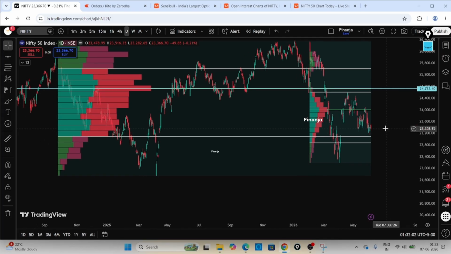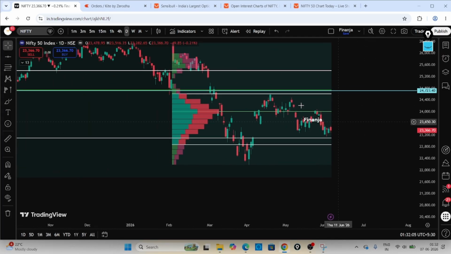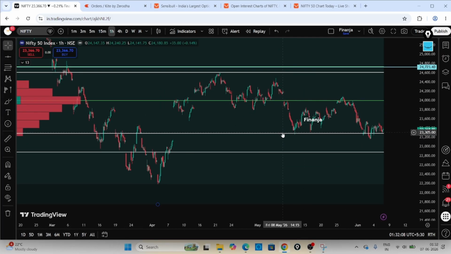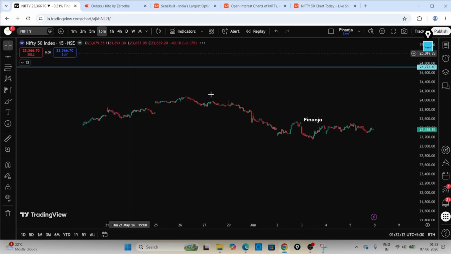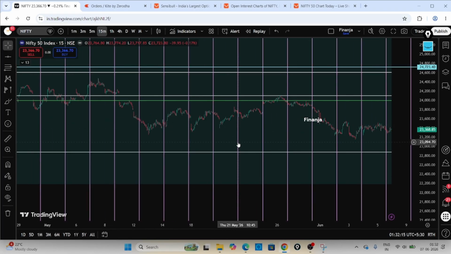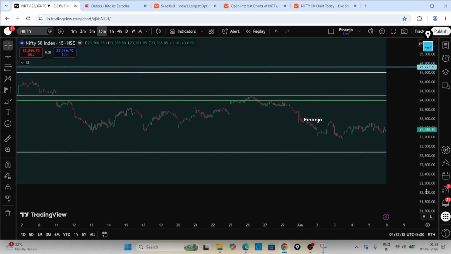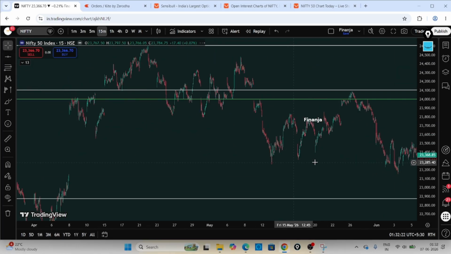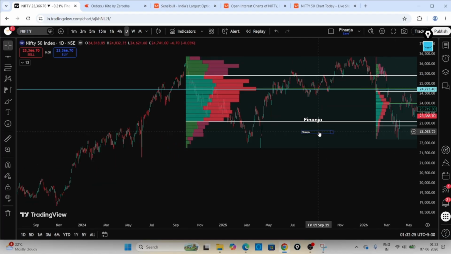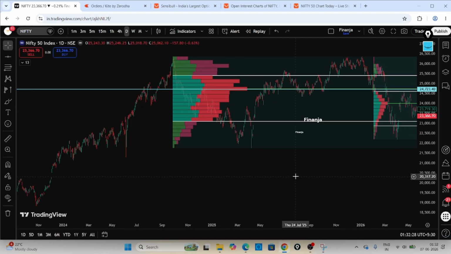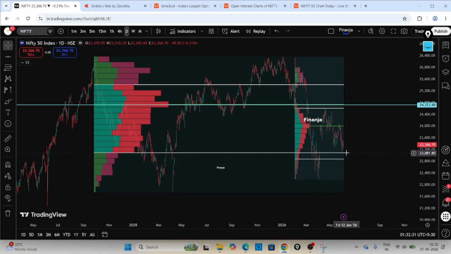Even though I'm taking the swings here, you can take it in the 1 hour time frame. You can see this is very useful to trade also. You can even go to 15 minutes. Sorry, I think these lines are not recorded. Let me just delete it in order not to confuse you guys. You can see it here. See, one more time, I'll go here. From this historical data also you are getting a support and resistance here. Okay, this is very useful, right?